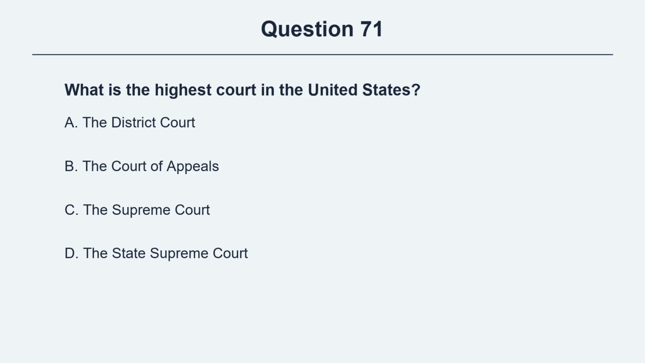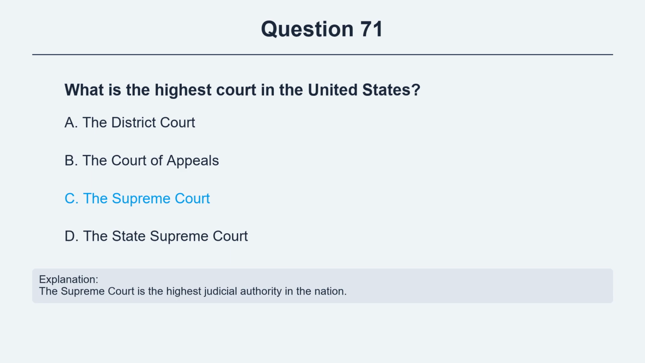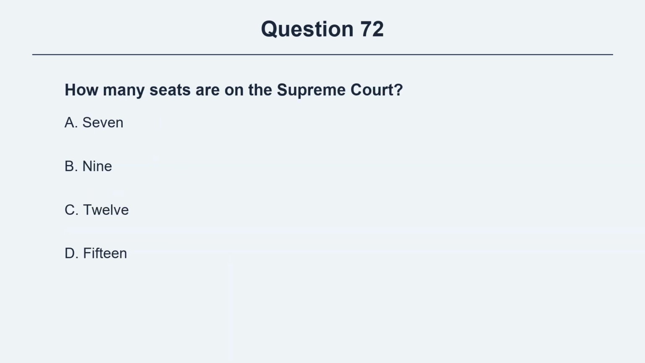Question 71. What is the highest court in the United States? Option A, the District Court. Option B, the Court of Appeals. Option C, the Supreme Court. Option D, the State Supreme Court. The correct answer is option C, the Supreme Court. Explanation. The Supreme Court is the highest judicial authority in the nation. Question 72.